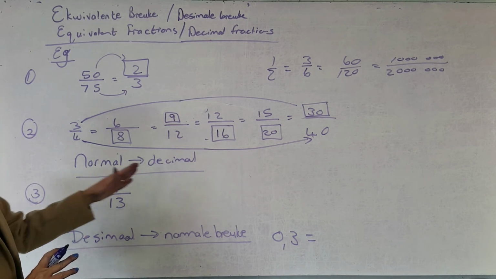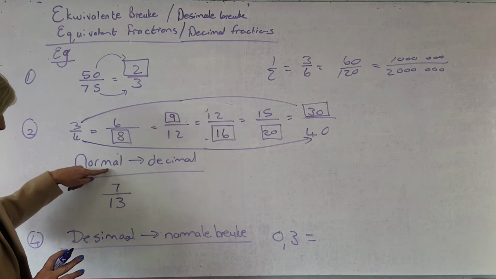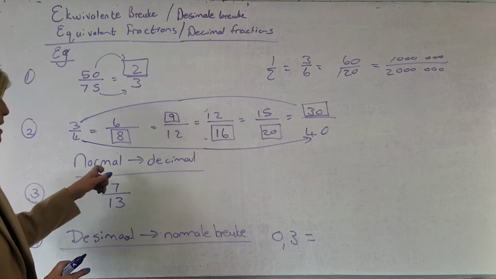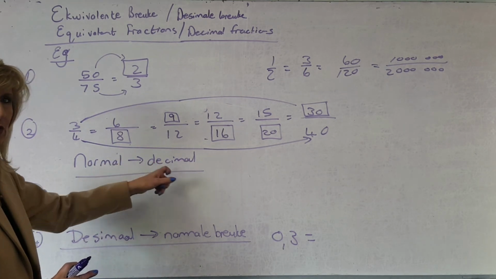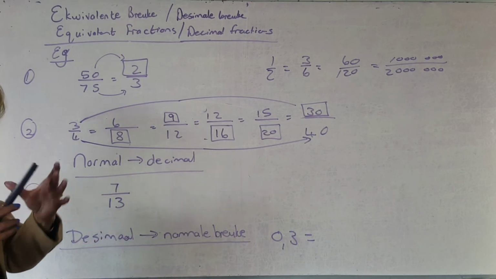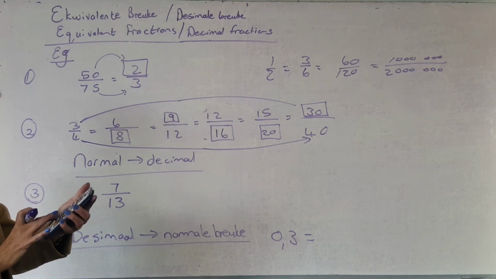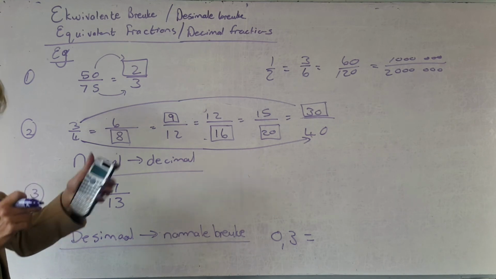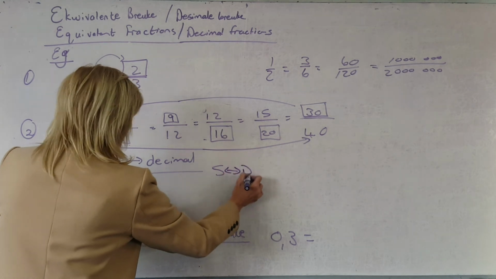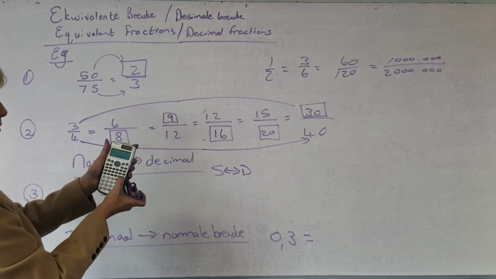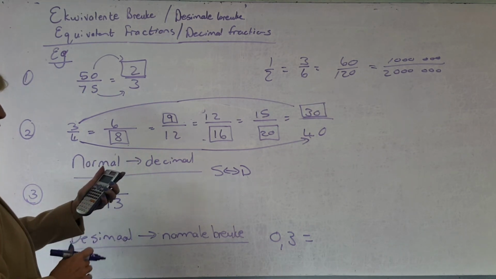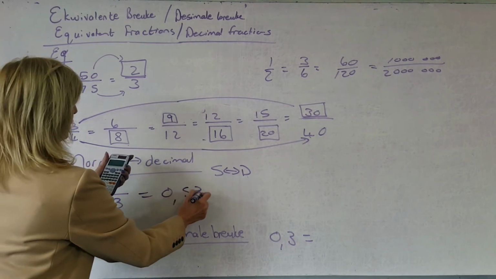How will I write a normal fraction as a decimal fraction? Just note, normal, decimal, normaal. Ek het nie alles in Afrikaans en Engels geskryf nie. So normal fraction to a decimal fraction, 'n normale breek na 'n desimale breek toe. Hoe sal jy dit reg kry? Nie met lang dele nie. Jy vat jou sakrekenaar and you press in the little blocky thingy with the 7 at the top and the 13 at the bottom, and it stays there 7/13 unless you say SD. Remember that thing that says SD? That's here in the middle of your calculator. If you say SD, it's going to give it to you 0.53846.